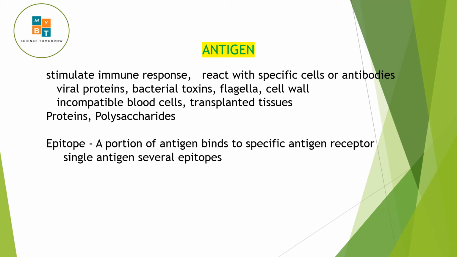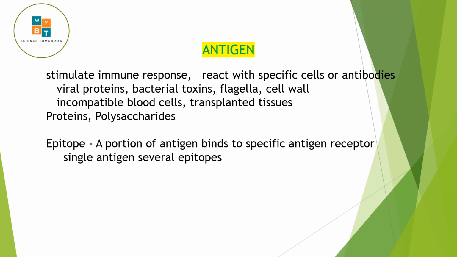It will react with specific cells or antibody, forming a complex of antigen and antibody. Viral proteins, bacterial toxin, flagella, cell wall, incompatible blood cells, transplanted tissue, all these act as antigen. So basically, proteins and polysaccharides can be antigen.